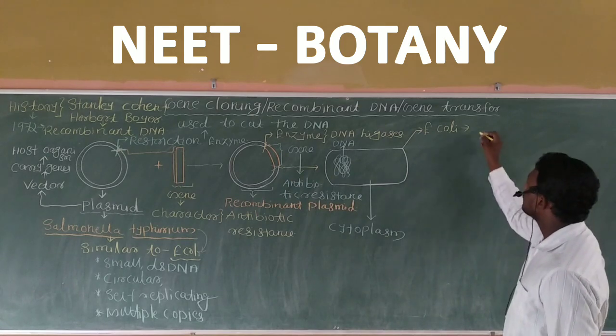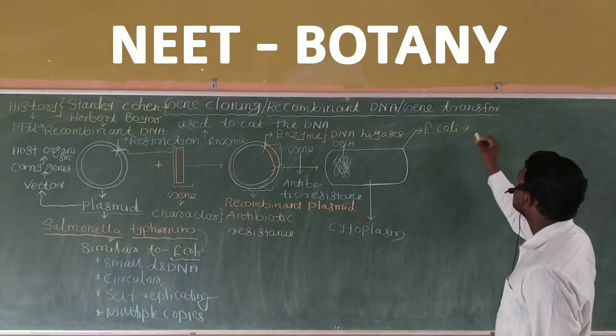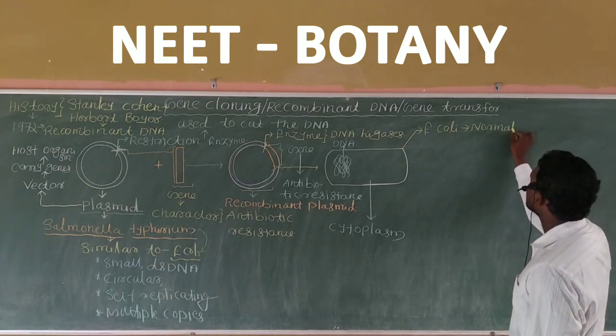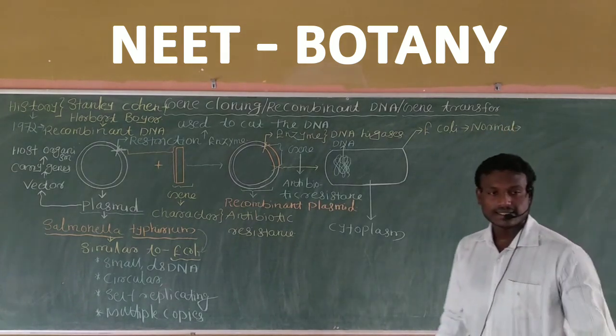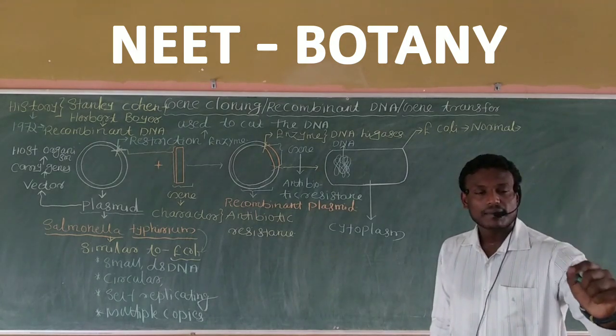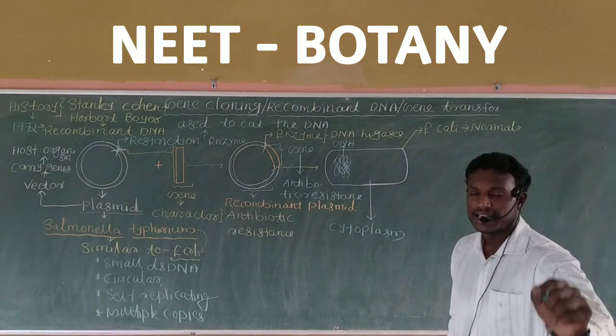You can note initially a normal E. coli bacterium, meaning an E. coli bacterium without recombinant DNA.